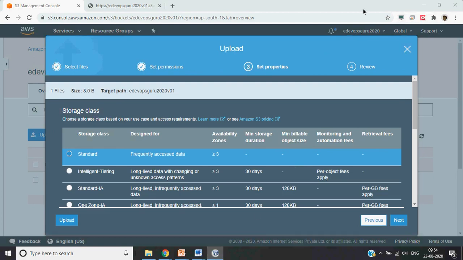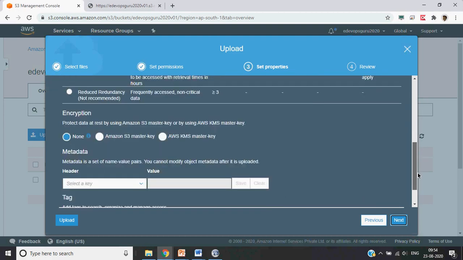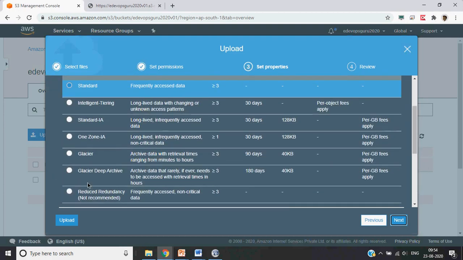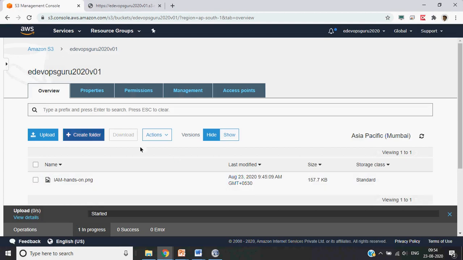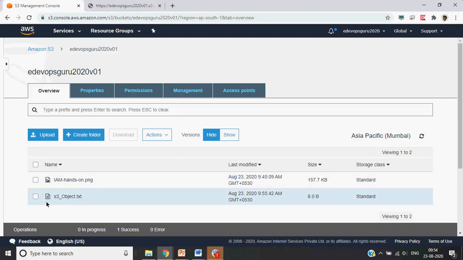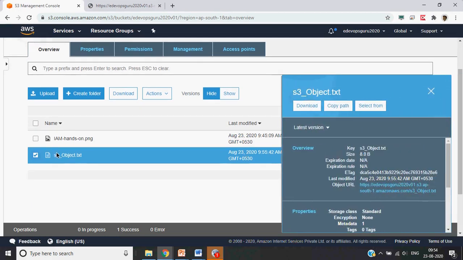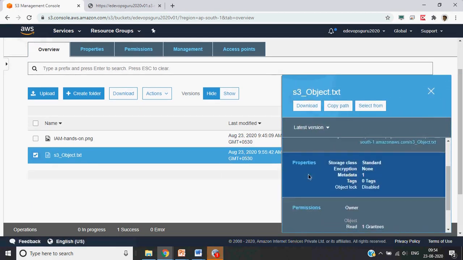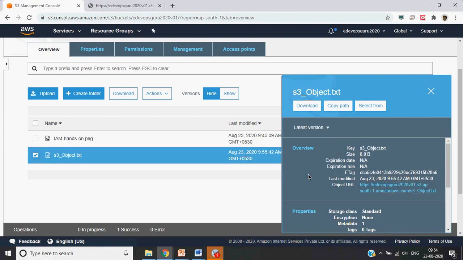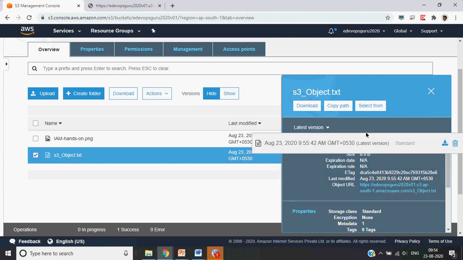Just skip it for now, we will come back to it. If you see here, go and see the details. Since this is the first version, it will only show the one version.